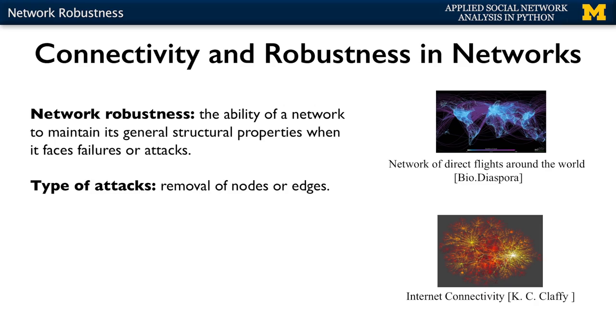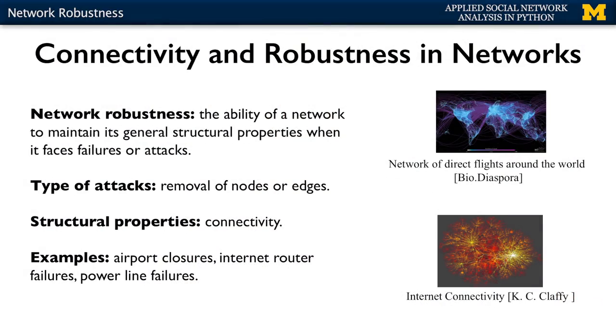So what kind of attacks are we talking about here? Well, we're going to talk about attacks that are in the form of removal of nodes or edges. This could be somebody purposely trying to remove a node or an edge from the network, or maybe just random failures that the network may have. And then what are the general properties that we're going to be discussing? In this case, we're going to be talking about connectivity. So robustness is going to be the network's ability to maintain its connectivity when it loses some of its nodes or some of its edges.